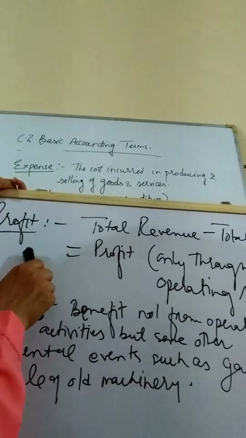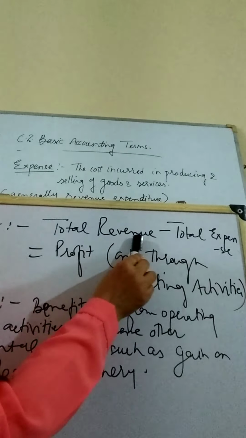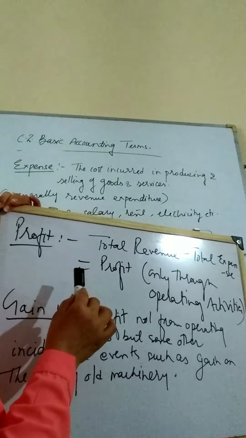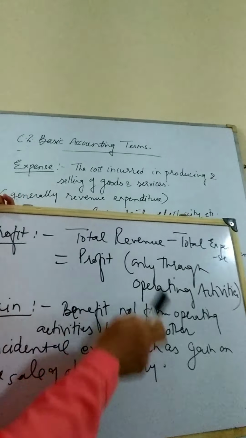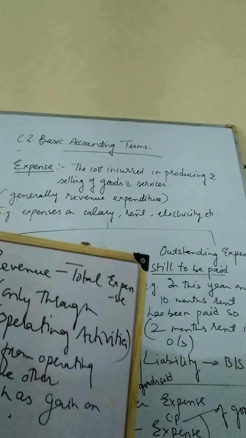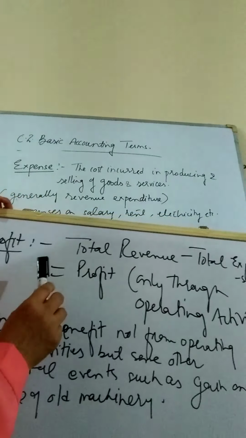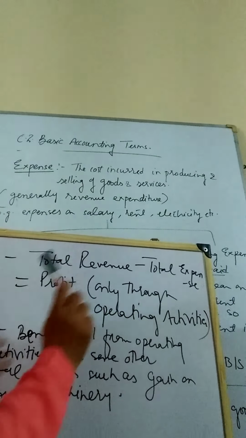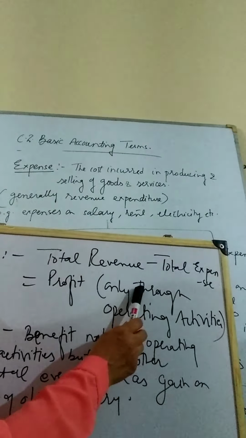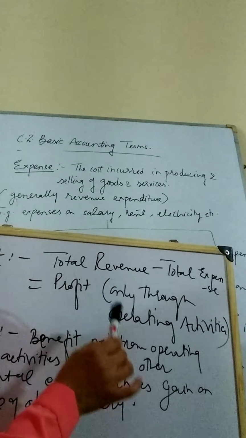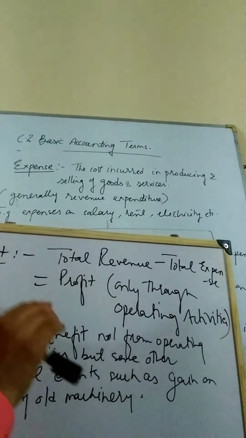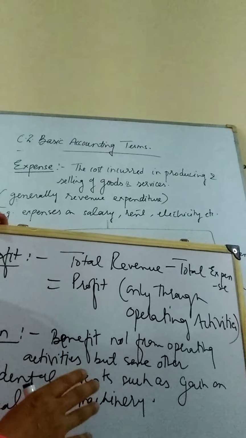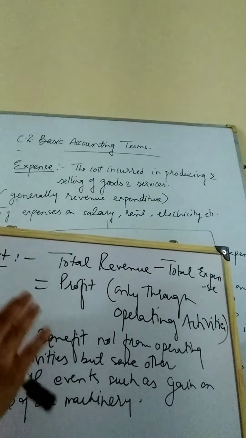Okay. So what is profit? Now profit can be considered as total revenue minus total expense. Here it was only revenue minus expense in income, but when we talk about profit, the formula slightly changes. It goes up to total revenue minus total expense, and it is the profit which shows only from the operating activities. It means the profit can be earned only through business activities, while income also includes non-operating activities. So that is the difference.